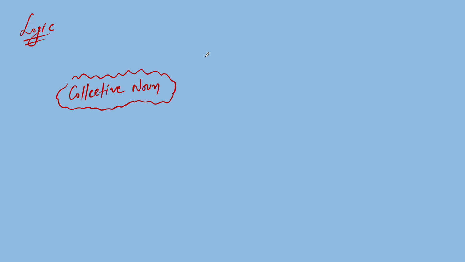Collective noun basically behaves in two manners. The first manner is united sense, and the second one is divided sense. Is it clear? Okay.